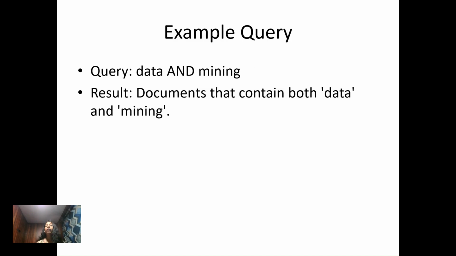For example, if we take a query like data and mining, which is given by the user, the result will be documents that contain both data and mining, which satisfies the and operator. That is, a document will contain both the words data and mining, which were received as the query from the user.